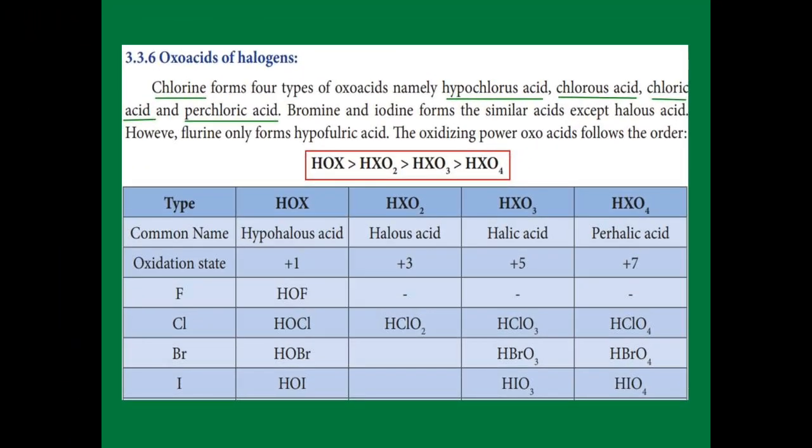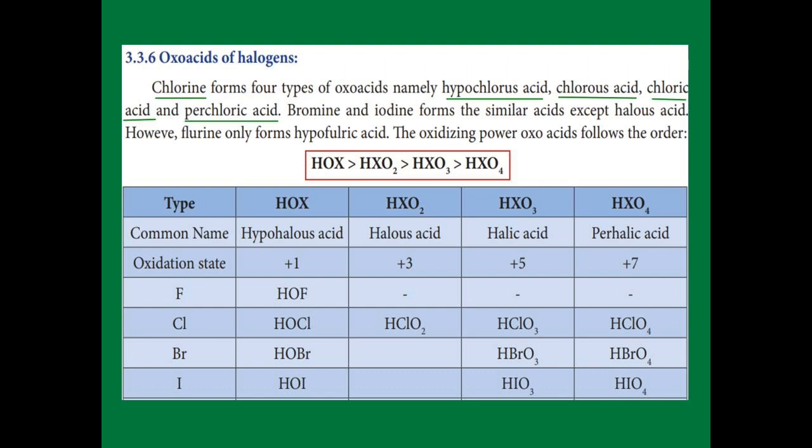Next, oxo acids of halogens. See the table. First column fluorine, common name for F is fluorine, and HOX. In this type we have HOF, that is hypofluorous acid. Then the other types we never get from fluorine. The next, chlorine, HOCl, hypochlorous acid. Here the chlorine oxidation number is +1.